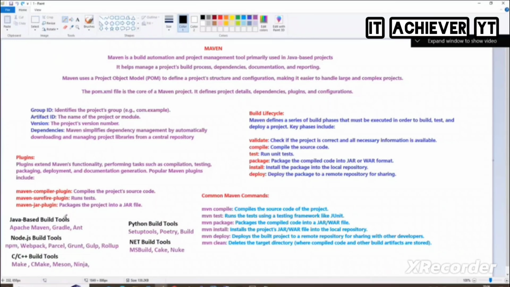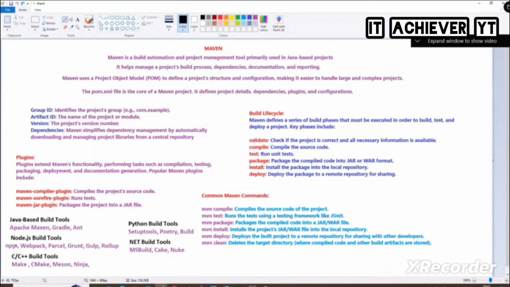See, for Java-based tools, what is the build tool that we use here? Maven. Maven is from Apache only. Apache Tomcat you have heard, so there's another tool from Apache, Maven. So Apache Maven and then Gradle, these tools will be used for Java build purposes. So you can use Maven also, you can use Gradle also, for Java build. And if you have Node.js applications, some developers are developing in Node.js, right?